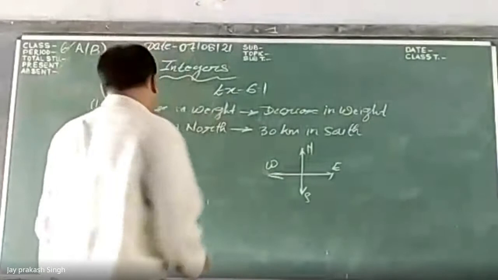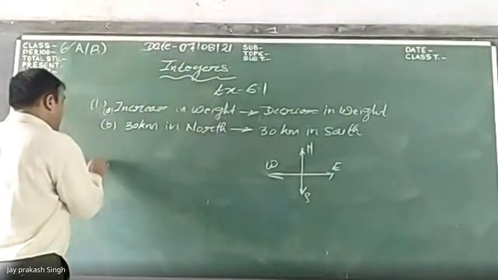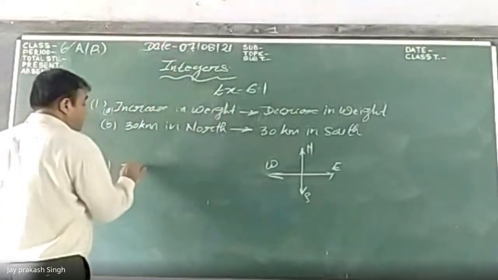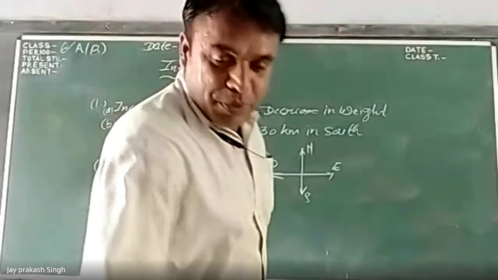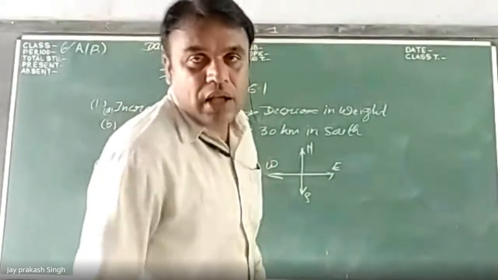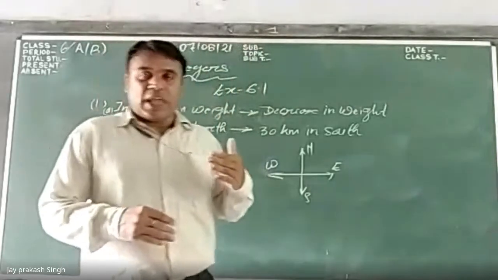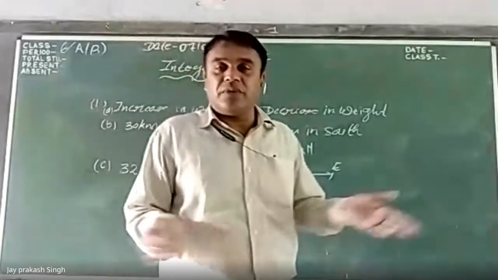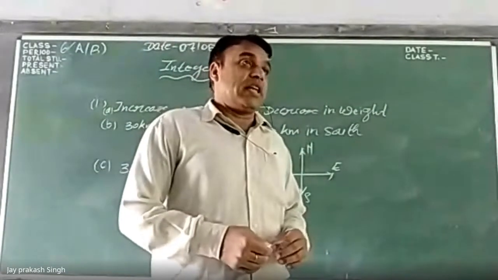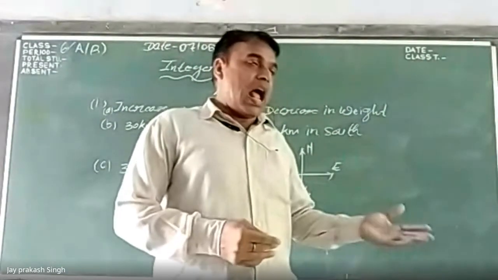326 BC. So it is the date that represents 326 BC. So now, do you know BC? Before the birth of the Christ. That is the English calendar we are using today when we are speaking English. But the Indian calendar is the Vikram Samvat.